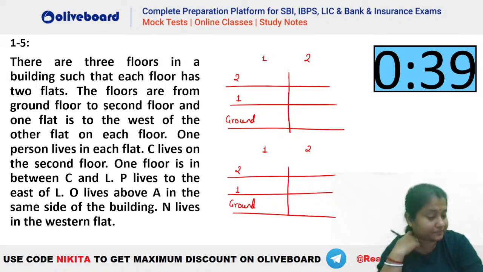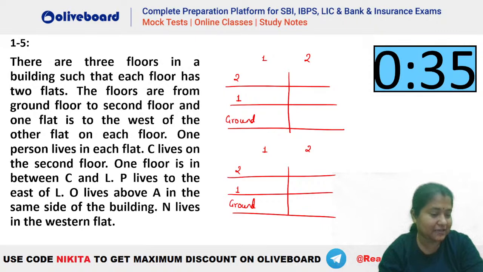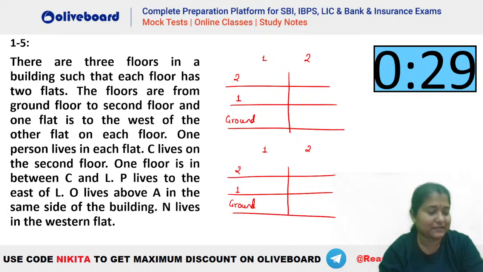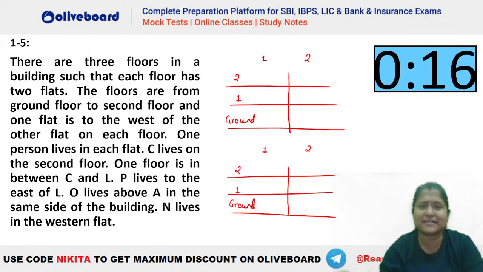N A. C N L O A P. Okay, you are giving it like this. Okay, Naveen. CONALP. Okay, Lakshmita is also getting the same answer. Chalo, let's try it out, right? Whether we are getting that particular answer here or not. Almost everybody is getting the same answer. That means it should be the right one.